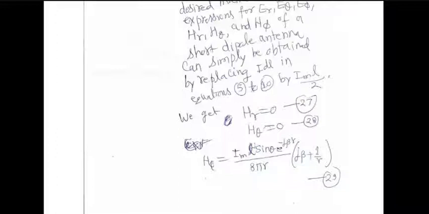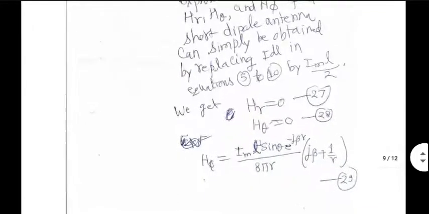HR equal to 0 because it was true for Hertzian dipole also. So it would be true here also, right? H theta is 0 again as it was for Hertzian dipole. H phi will have a 1 upon r term as well as a 1 upon r square term, and IDL has become IML by 2. So 8 is there in the denominator. For Hertzian dipole, there was 4 in the denominator.